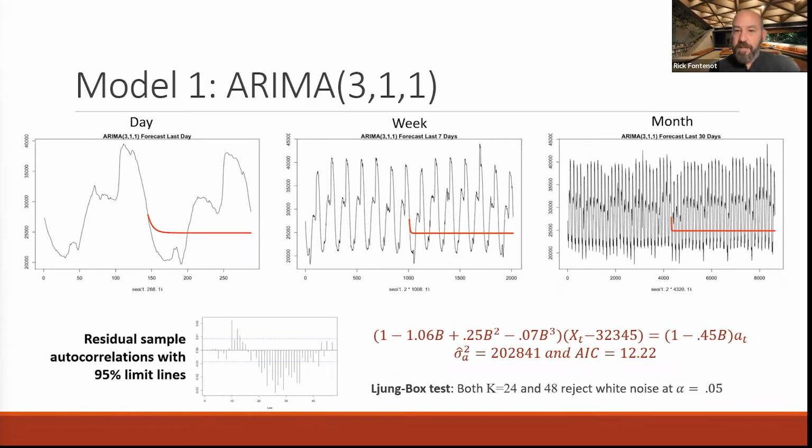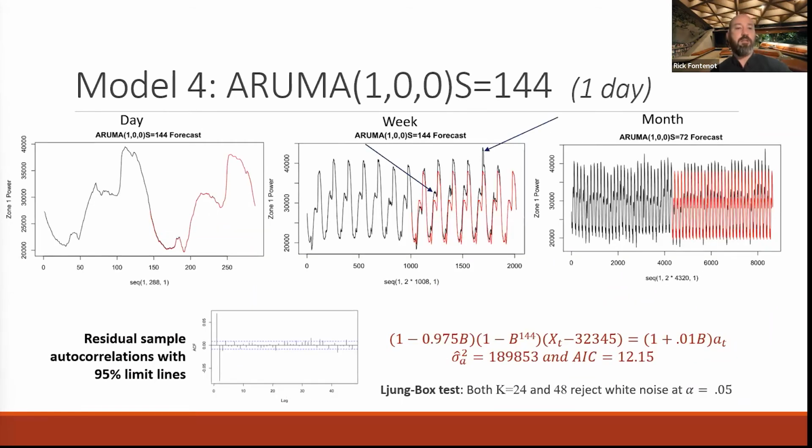Kind of as expected, without that seasonal term, our first models just regress to the mean and don't look like very good forecasts, but they set a baseline for us. Now let's see how the seasonal model performed. You can see the red forecast line matches almost perfectly on a 1-day forecast. When you look at a 1 week and a 1 month forecast, they again perform well, with one area for improvement being that the peak consumption every day tends to vary, and our model is not following that variation in the peaks. Let's see if the model with differencing can help.